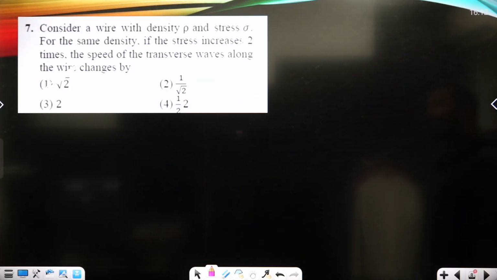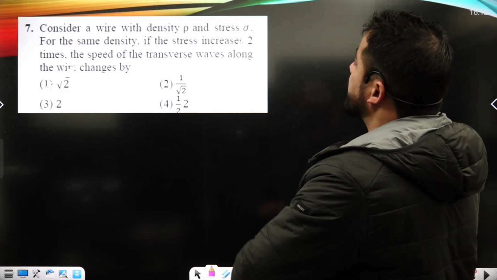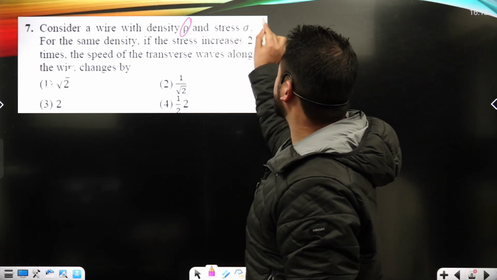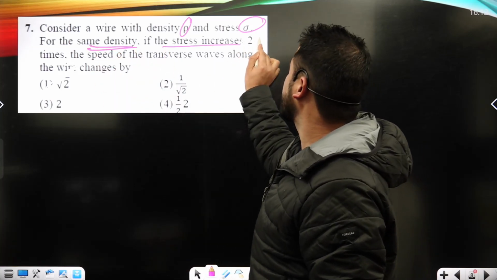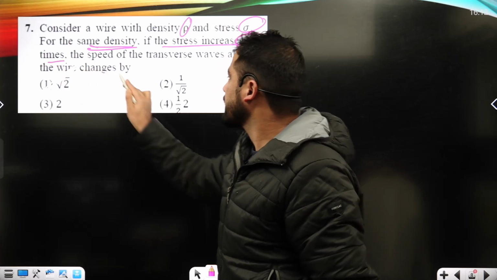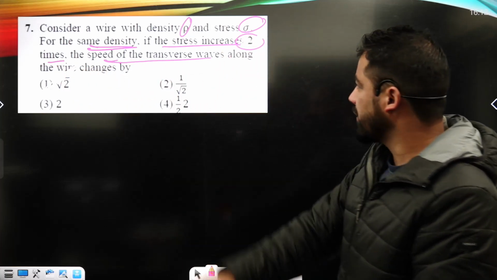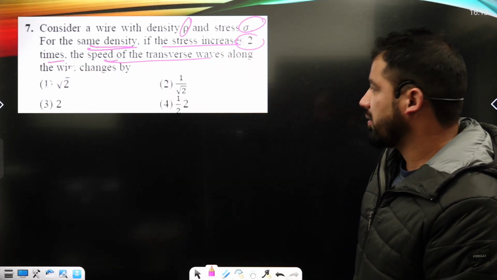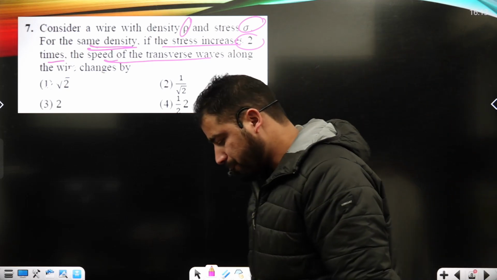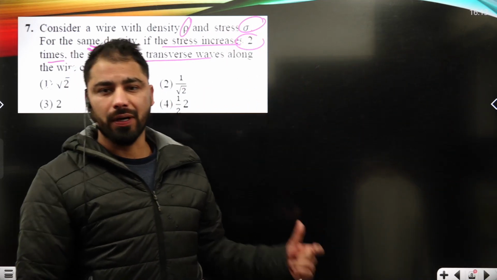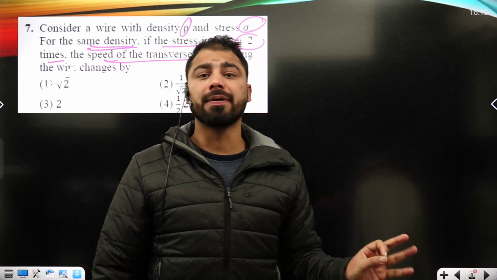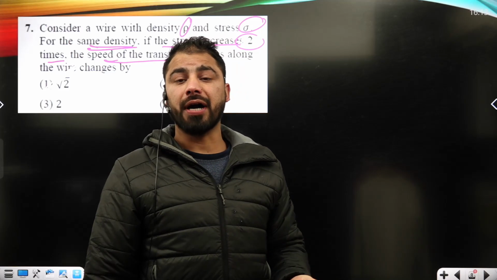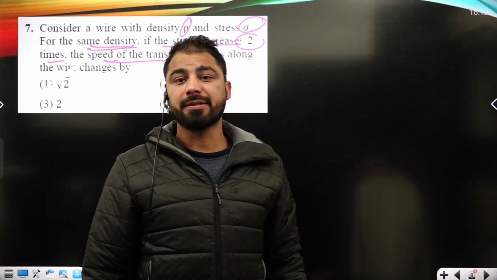So let's move to the next question. Consider a wire with density rho and stress sigma. For the same density, if the stress increases 2 times, then the speed of the transverse wave along the wire changes by what? Basically we have to calculate how exactly the speed will change when the stress in the string is increased by 2 times.